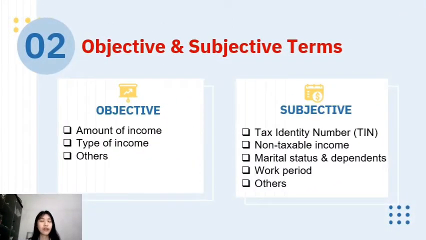And the second material is about objective and subjective terms. The objective terms is about amount of income, type of income, and others. And subjective is about tax identity number, non-taxable income, marital status, and dependence work period, and others.